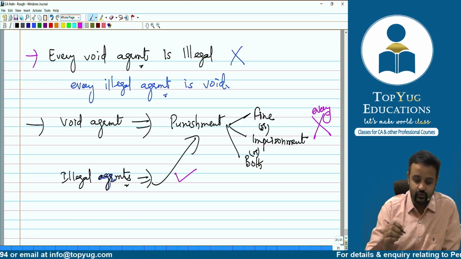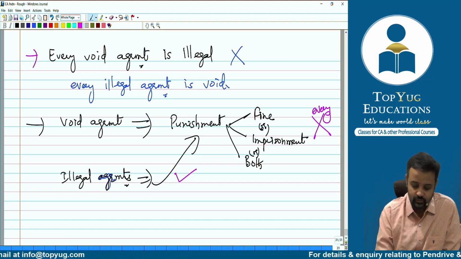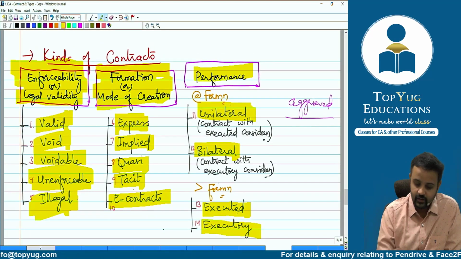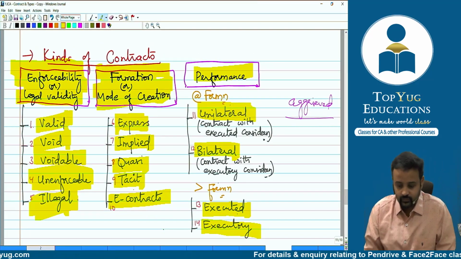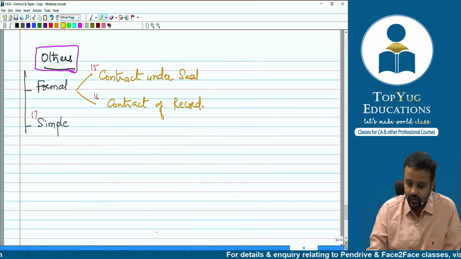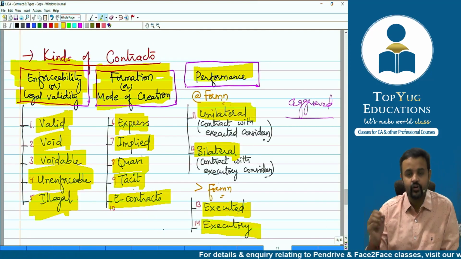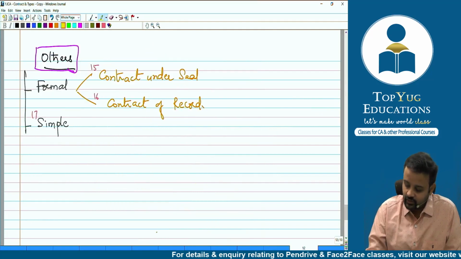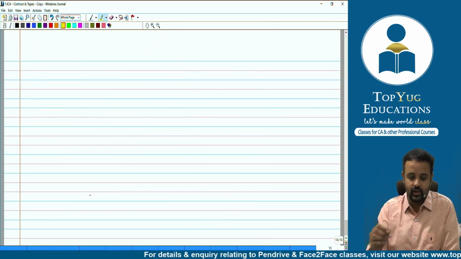Chalo, so we have completed our recap. Now let us move ahead with the types of contracts which we are discussing. Okay, so let's go one by one.